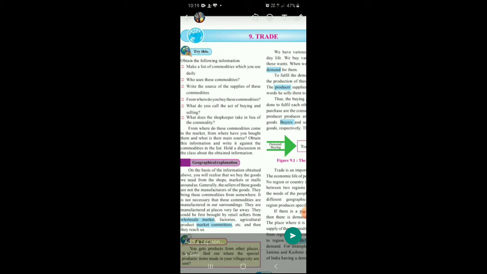Or suppose you want to buy a pen. You go to the shopkeeper and tell the shopkeeper that you want a Pentonic or a Link pen. Do they have a machine behind the shop where as soon as the demand is there, they produce that pen and give it to you? No. The shopkeeper is just selling the things that have come to him, which are manufactured in some other place. So the sources of the supply of the commodity are various, and the commodities are coming to them from other places.